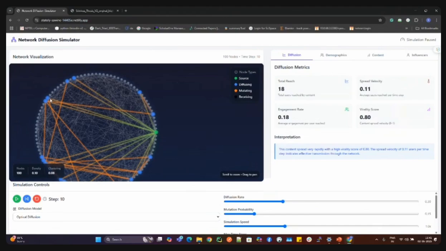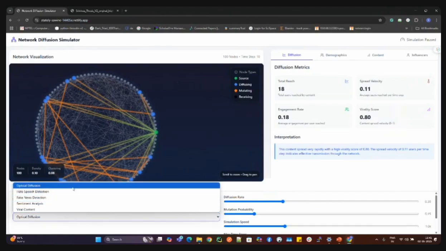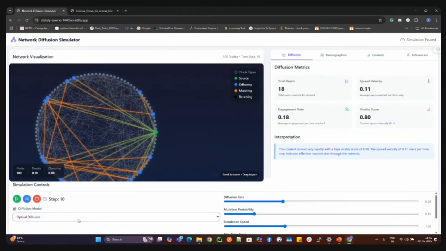But once the information was sent by the user, it was converted into negative information. And one more thing: here we can select different diffusion models. Still, there is a lot of work to be done, but I want to show how our thesis can be converted into an application.